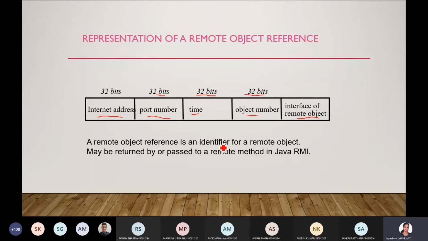A remote object reference is an identifier for a remote object, which may be returned by or passed to a remote method in Java remote method invocation. So this is one example of the representation of an object reference. This is how the reference is sent.